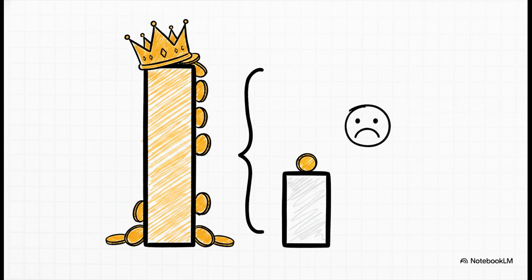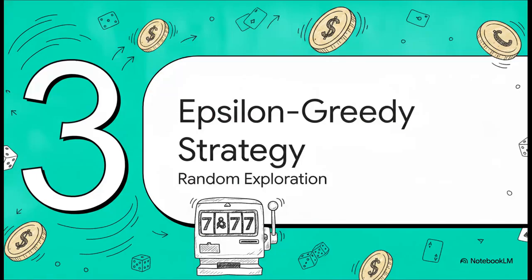Over hundreds of rounds, every single time you pull a suboptimal lever just to explore, you accumulate regret. The ultimate goal of any bandit algorithm is to ensure that as time goes on, your average regret per round drops all the way down to 0. Section 3, epsilon greedy, random exploration. Let's take a look at our first algorithmic gambler and see how it tries to minimize this regret using a pretty simple coin flip heuristic.